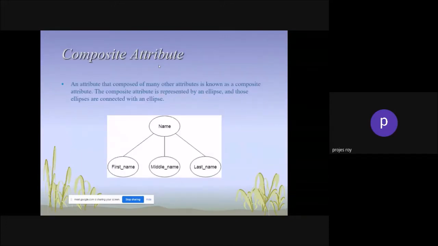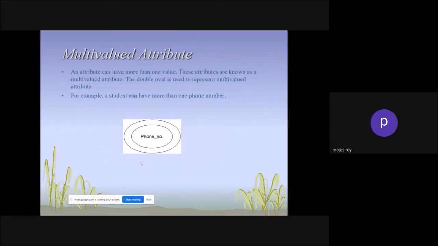Then composite attribute. In a composite attribute, you will see it's very flexible. It is not so concrete. You will see the first name, middle name, last name, book title, subtitle, subject heading, specific subject heading, right? This kind of concept is basically called composite. Then multi-valued attribute.